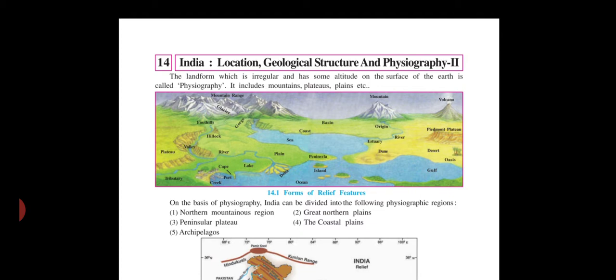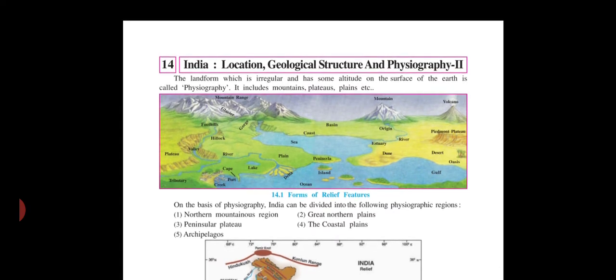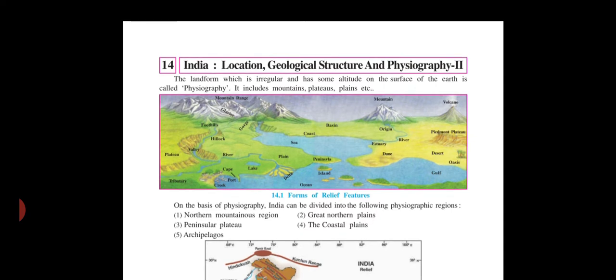Already I have sent you videos related to the northern mountainous region, peninsular plateau and great northern plains. Theoretically, in brief, I would like to explain to you about these physiographic divisions of India.